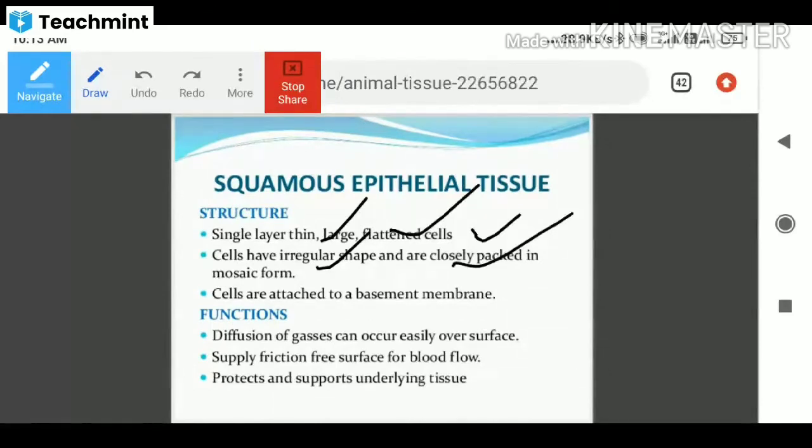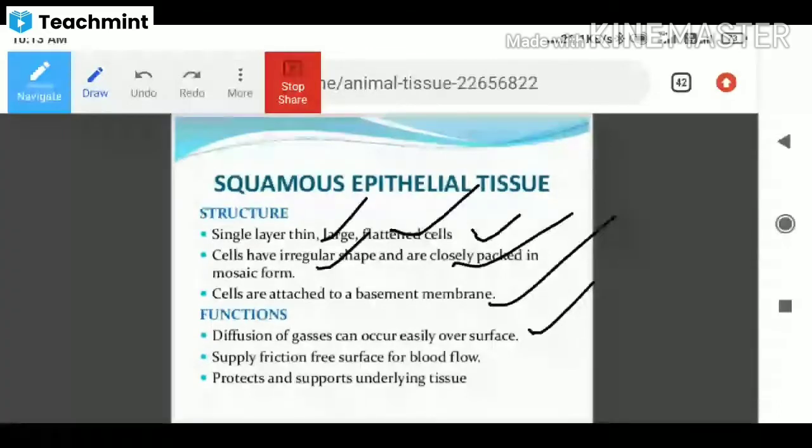So what is the function of epithelial tissue here? Diffusion of gases can occur easily over the surface. We mentioned that epithelial tissues are lined on the body cavities and external surfaces. So here the function is that diffusion of gas can occur easily through the surface. That is the main function.